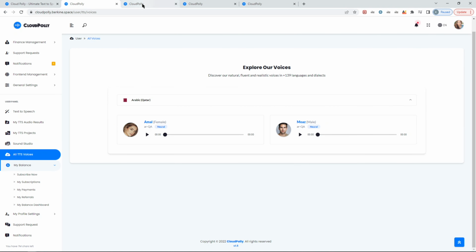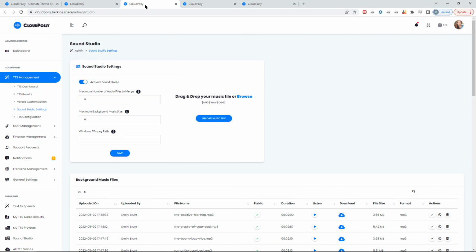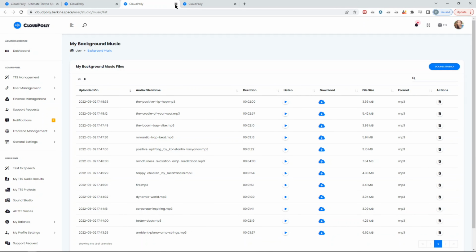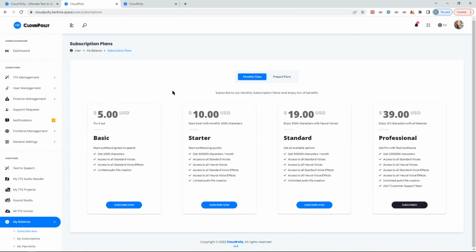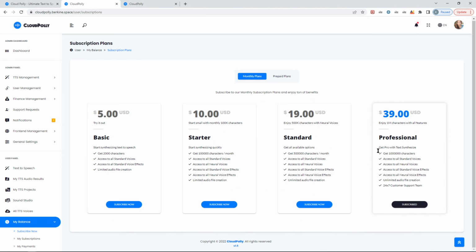So going back to the, actually, let me close this so you don't get distracted. To my balance. Now the user, upon depleting their characters, will be notified that they don't have credits and that they need to subscribe. So you can create subscription plans, and I'll show you how in the admin panel, but that's what the user sees. They can select a monthly subscription plan, which will renew automatically every month, and then they'll receive these credits.